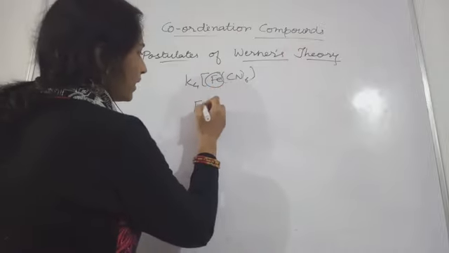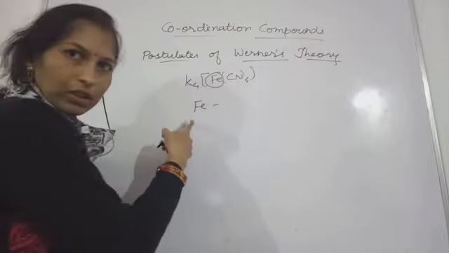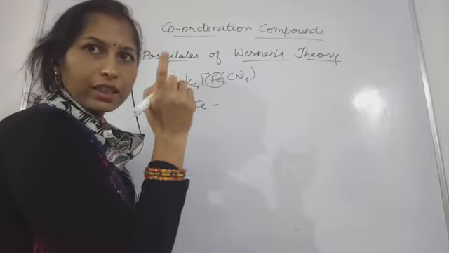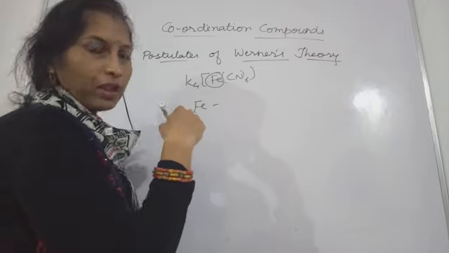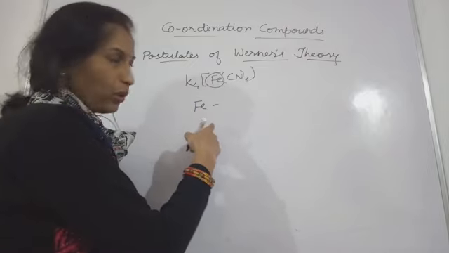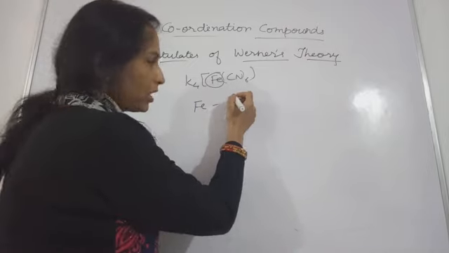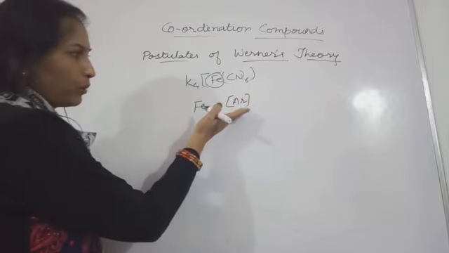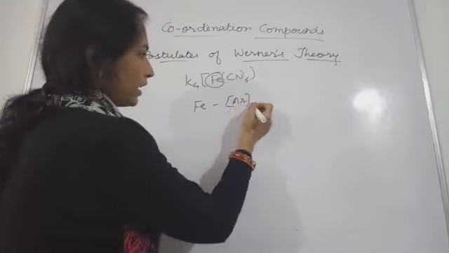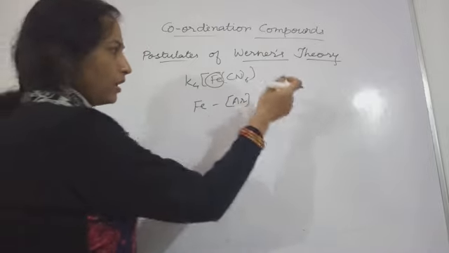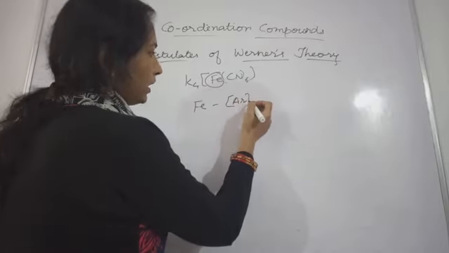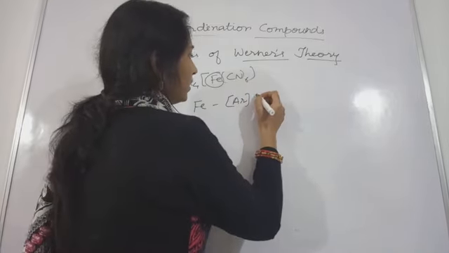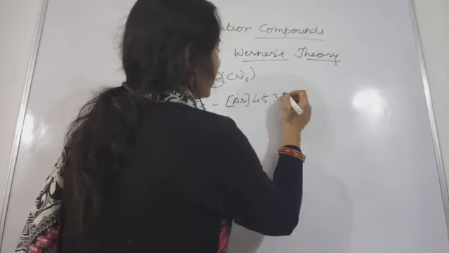So the electronic configuration of iron will be what? 26 electrons, that atomic number of iron we know. So how will they be arranged? Here you write Ar, means 18 electrons up to this noble gas, and then we need to fill 4s2 3d6.